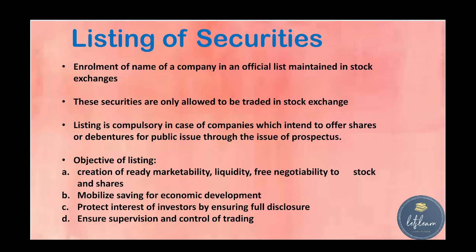Listing simply means the enrollment of name of the company in an official list maintained in the stock exchanges. These securities are only allowed to be traded in the stock exchange once they are listed. Okay, listing is compulsory in case of companies which intend to offer share or debenture for public issue through the issue of prospectus. So, what is the objective of listing?